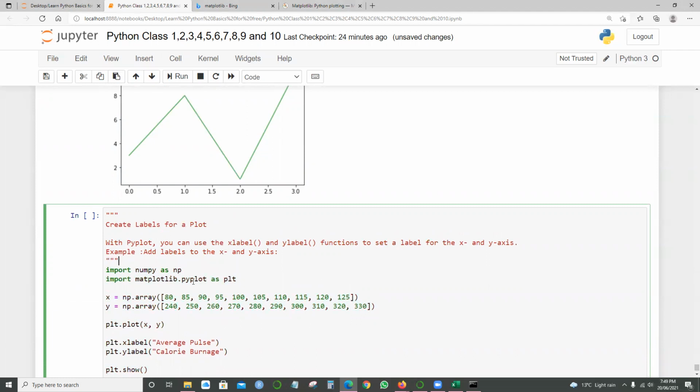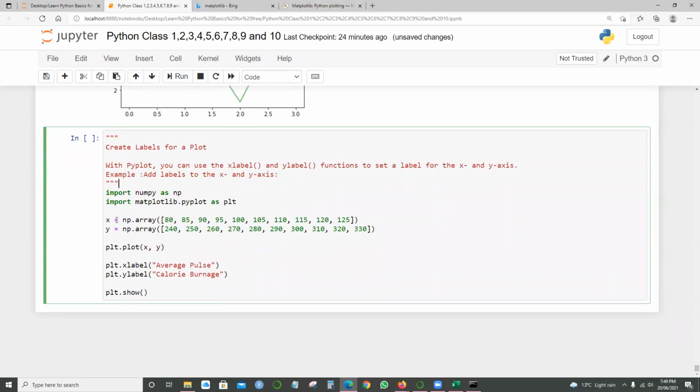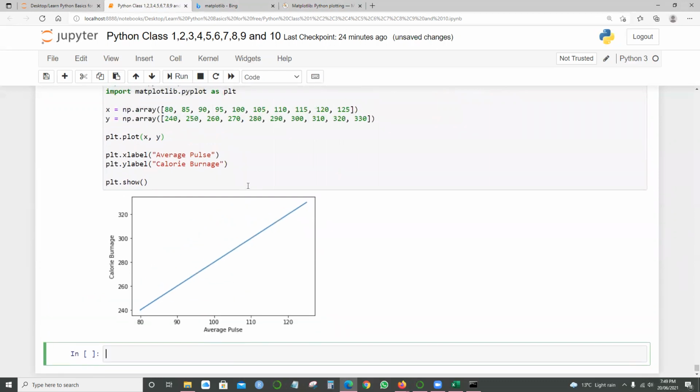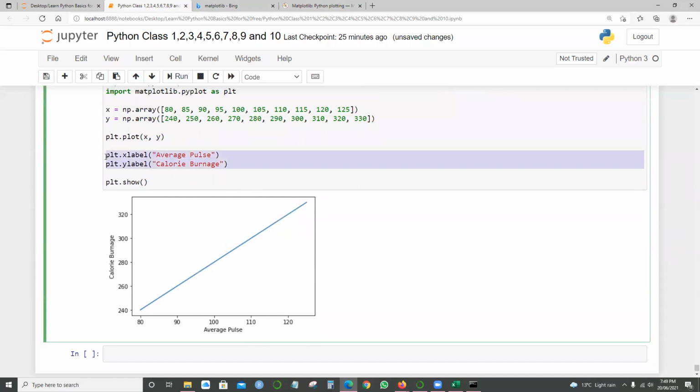In this case, I have the same thing, arrays with np.array, one for the x-axis and one for the y-axis. But instead of just showing this, I'm also giving xlabel and ylabel, and then show it. This time when you run this, you see calorie burnage and average pulse. So these two lines are making the difference, right?